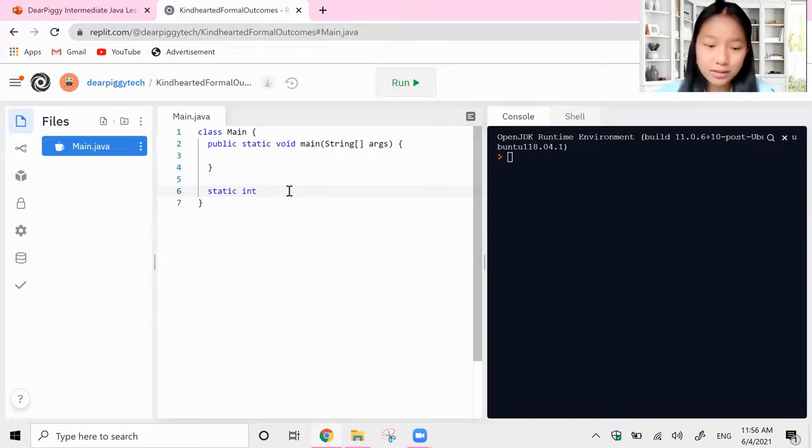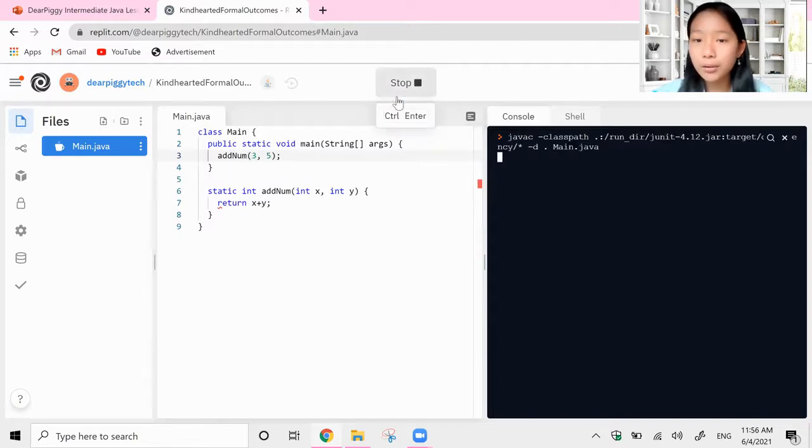Let's do an easy one first. Let's start with addNum, and then we take in two numbers, int x and int y. Then we say return x plus y. Easy peasy lemon squeezy, right? So all we have to do now is call addNum like this, and give it two numbers. We would give it maybe 3 and 5, which should give us 8.